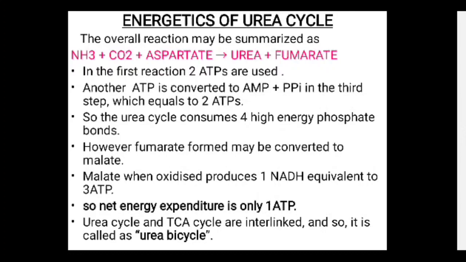However, the fumarate formed may be converted to the malate, and when malate is oxidized it produces 1 NADH, which is equivalent to 3 ATP, or about 2.5 ATP. So the net energy expenditure is only 1 ATP. So the urea cycle and TCA cycle are interlinked, so the other name is the urea bicycle.